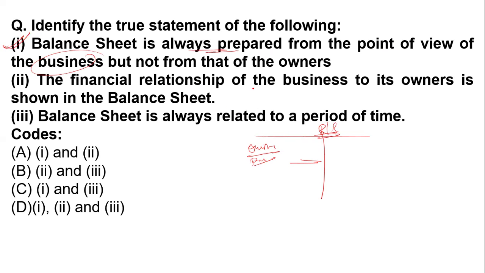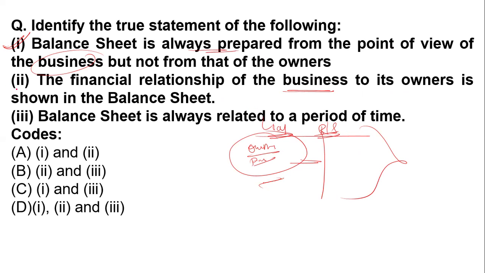The financial relationship of the business to its owner is shown in the balance sheet. Yes ma'am, because we mention the owner's capital on the liability side. So it definitely shows the relationship, because we are preparing the balance sheet for the business and we mention the owner, that's why it shows the financial relationship of the business and its owner. Yes ma'am, this is true.